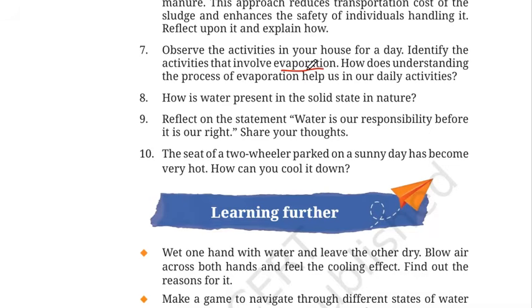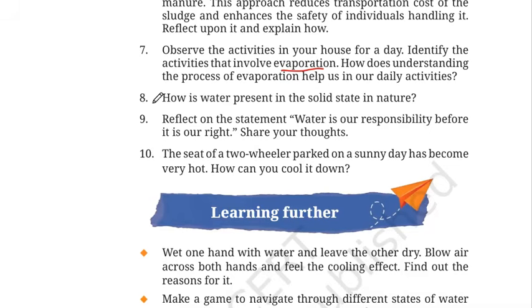We see people sweating around us. That's also because of evaporation. Then we use hand sanitizer. That is also evaporation of alcohol. Then mopping of the floor. When the floor is mopped, after some time we see there's no more water on the floor because it gets dried up, again because of evaporation. So these are some activities that we see around us, and there are many more which you can think of and write down in this answer.